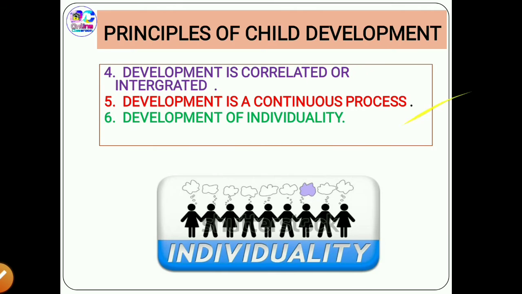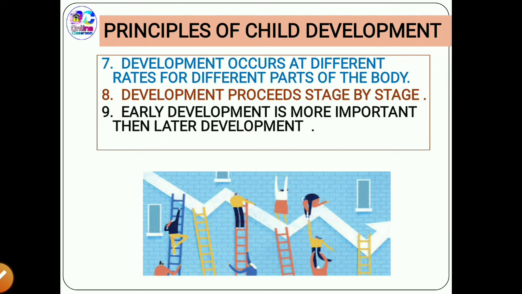The seventh point is that development occurs at different rates for different parts of the body. Each part does not develop at the same rate. Our size and proportion in height develop at a maximum rate from age 6 to 8. As we grow older, the internal mechanisms of our body develop when we attain maturity. By this, we mean the development of different parts of the body takes place at different rates.